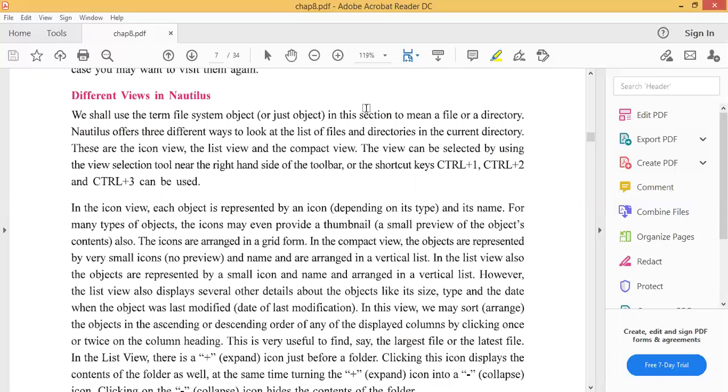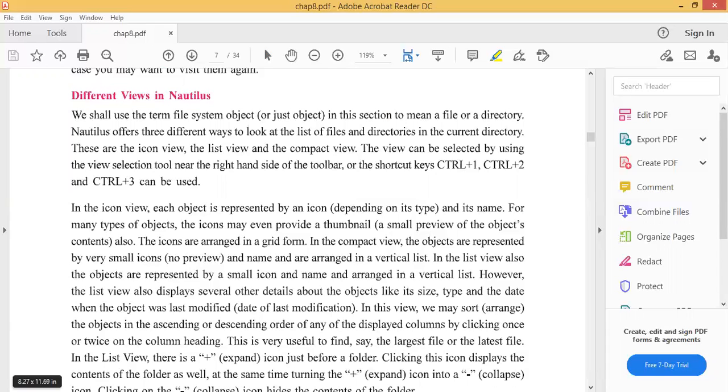We shall use the term file system object in this section to mean a file or directory. Nautilus offers 3 different ways to look at the list of files and directories in the current directory. These are the icon view, list view, and compact view. You are aware of it. What do you mean by icon view? The files and folders stored in your computer, you will see in the icon view.